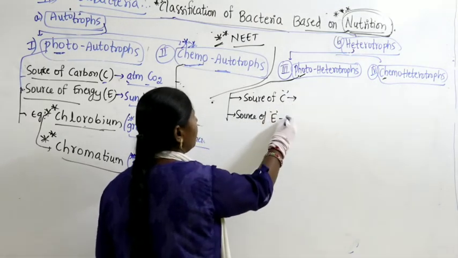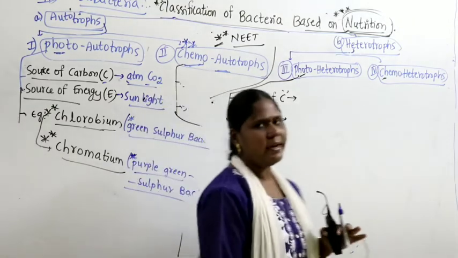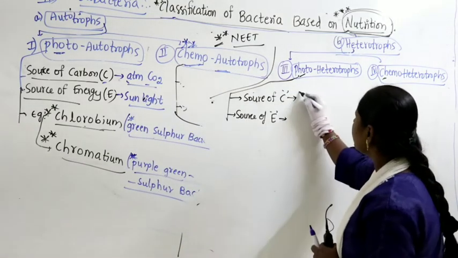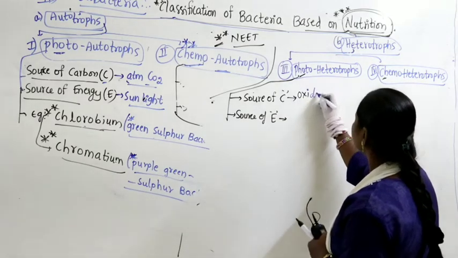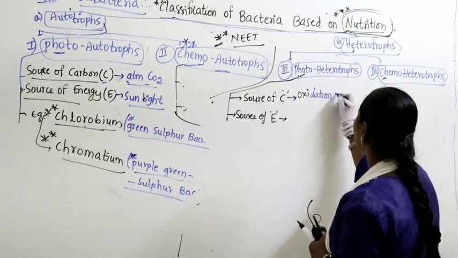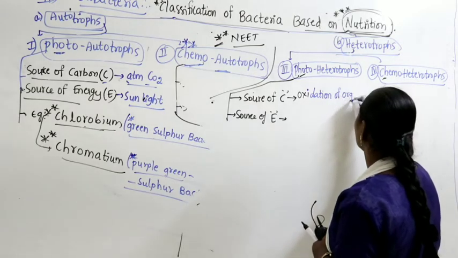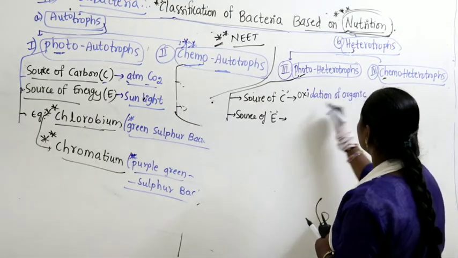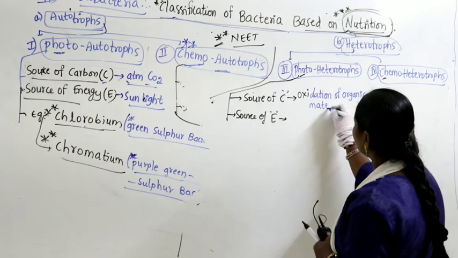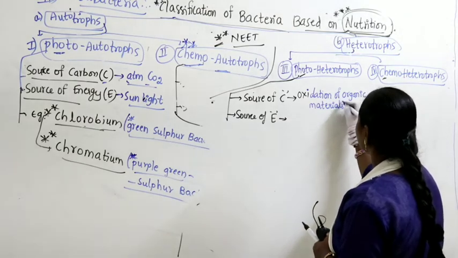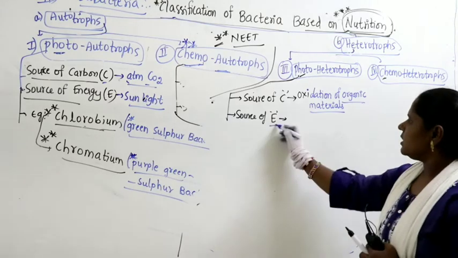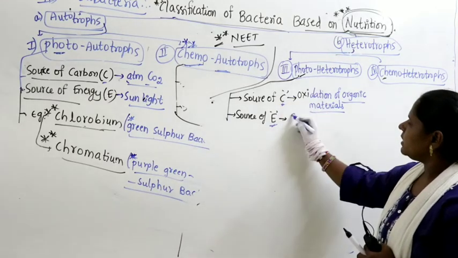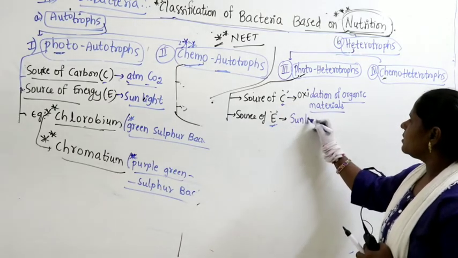Source of carbon in this case, they get the carbon from oxidation of organic materials. Where do they get energy? Energy is from photo, means they get energy from sunlight.